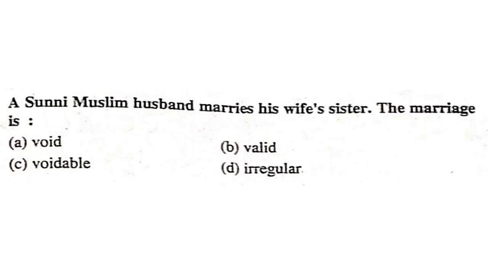A Sunni Muslim husband marries his wife's sister. The marriage is void, valid, voidable, or irregular? It is void. A Muslim man cannot marry his wife's sister. It is a void marriage.